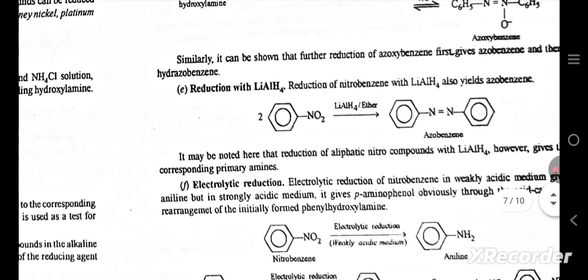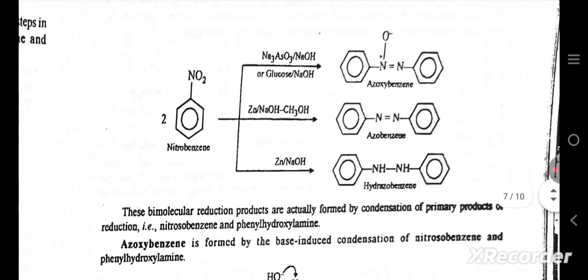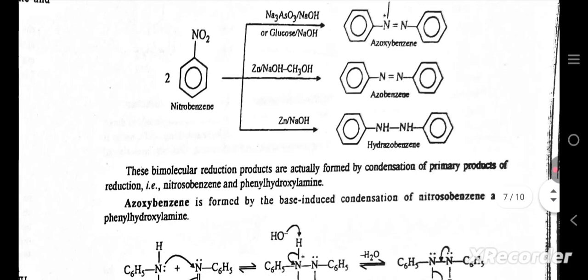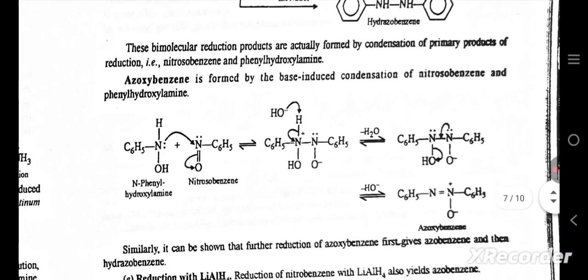Reduction in the alkaline medium. The reduction of aromatic nitro compounds in the alkaline medium gives different bimolecular reduction products depending upon the nature of the reducing agent employed. For example, nitrobenzene to azoxybenzene, azobenzene or hydrazobenzene. These bimolecular reduction products are actually formed by condensation of primary products of reduction, nitrosobenzene and phenylhydroxylamine.